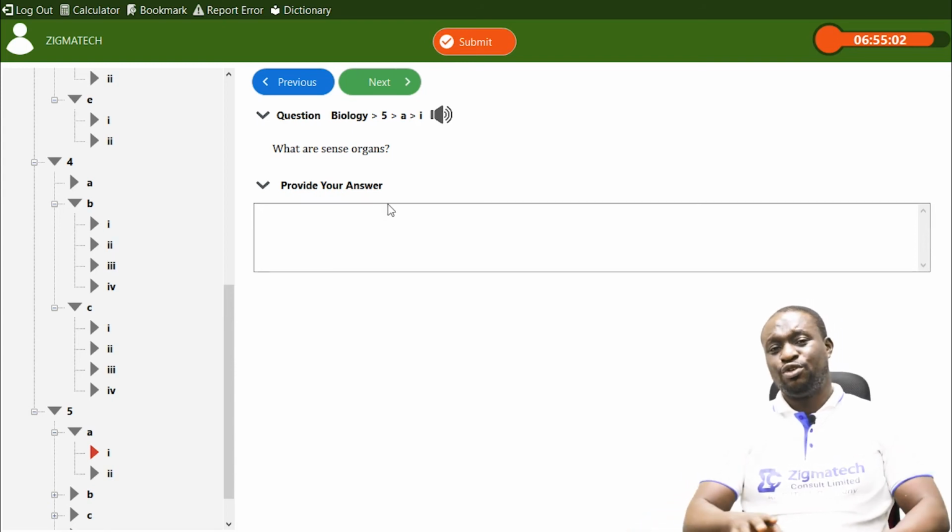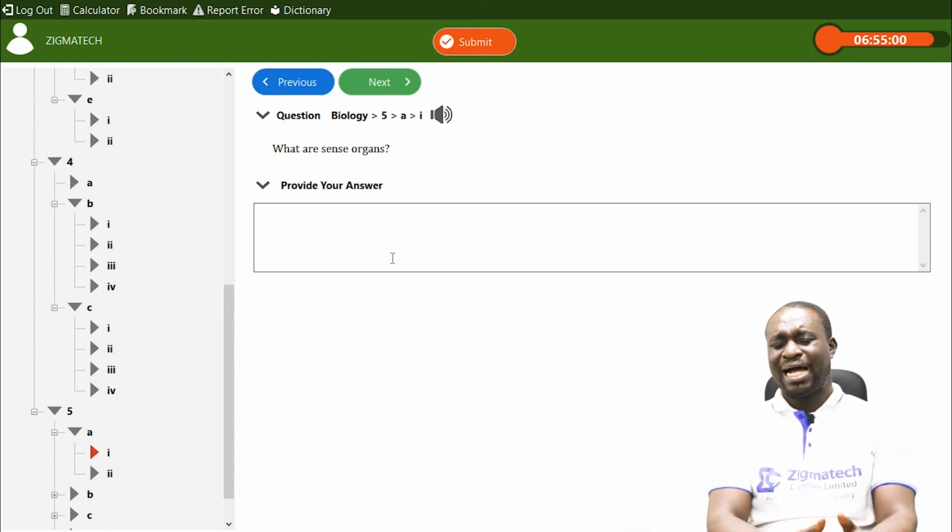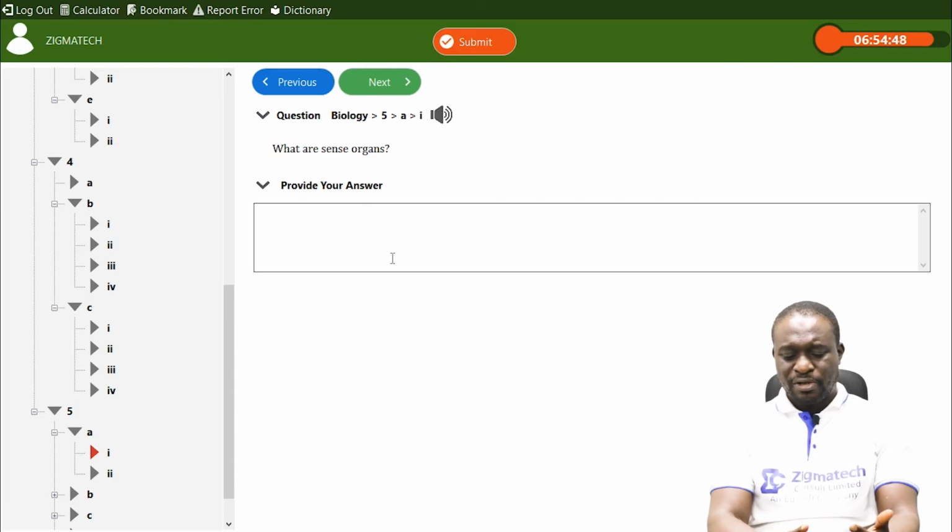Please also take note that the sense organs are actually connected to the nervous system. I might even say that the nervous system consists of the central nervous system, which includes the brain and the spinal cord, the peripheral nervous system, which includes all nerves, the nerve cells or neurons, and then the sense organs.